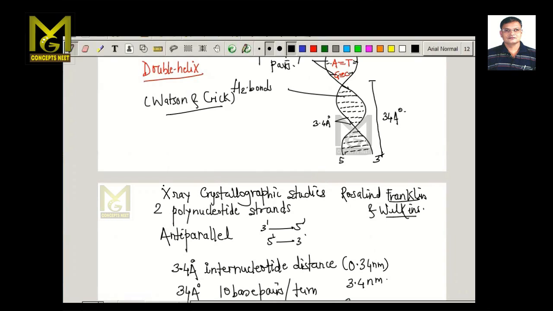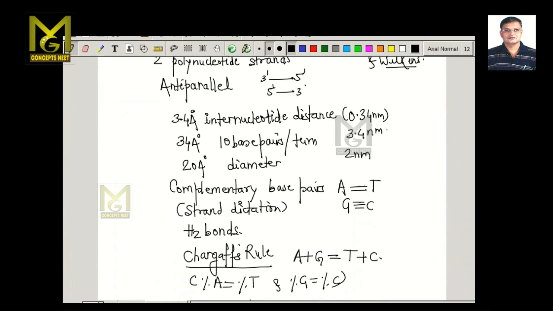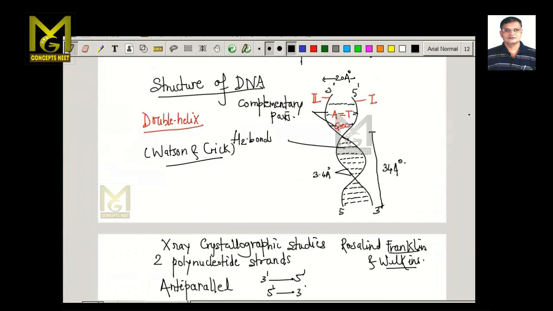So if you look at the structure, DNA is made up of two polynucleotide strands, as we can see here. These are the characteristic features of the DNA molecule. Two polynucleotide strands. They are anti-parallel. This is the first polynucleotide strand and this is the second polynucleotide strand, and they are anti-parallel.